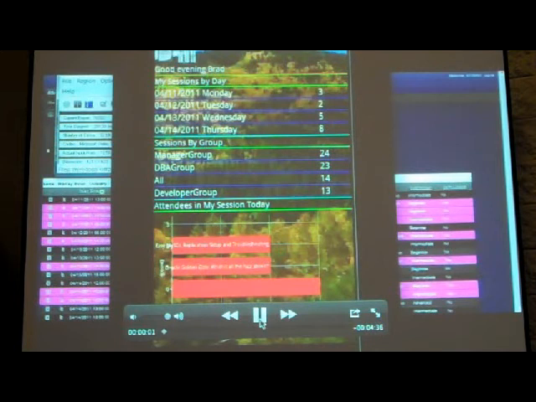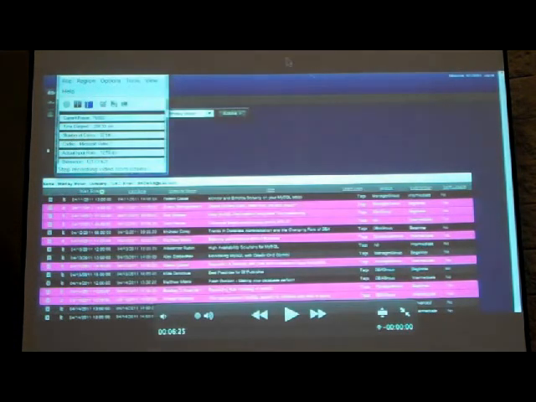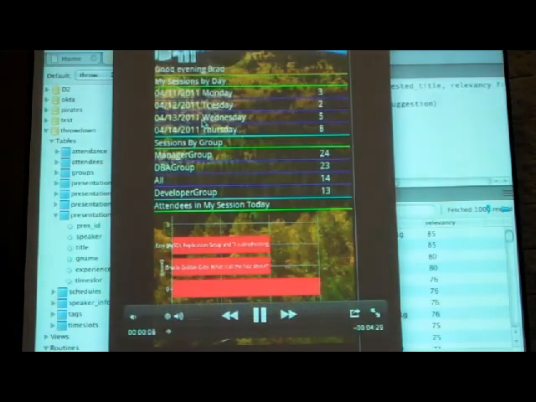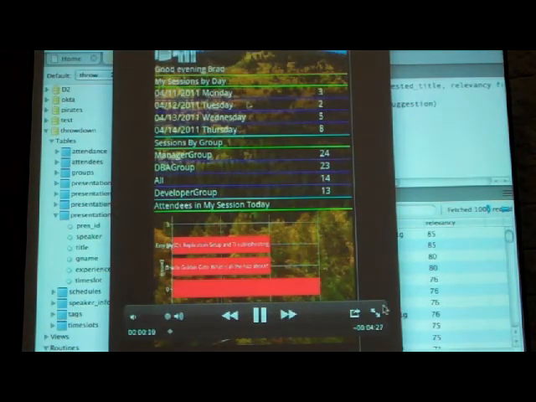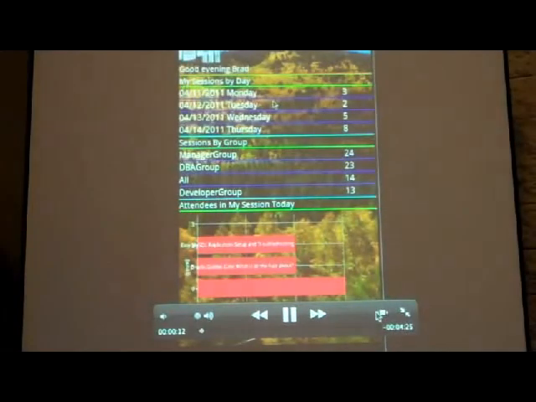Okay, let's take a look at our mobile user group app, and what you see here, I've already authenticated, and I'm seeing that I have a number of sessions that I've signed up for during the week. And these were done online. I can also do it within the mobile app.